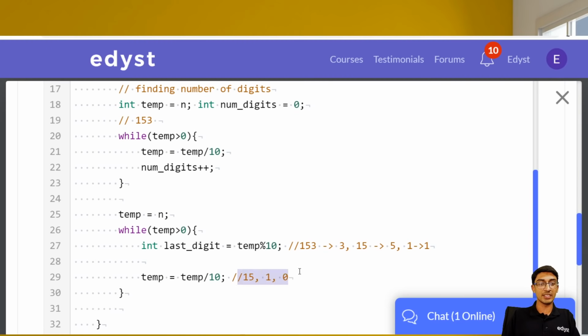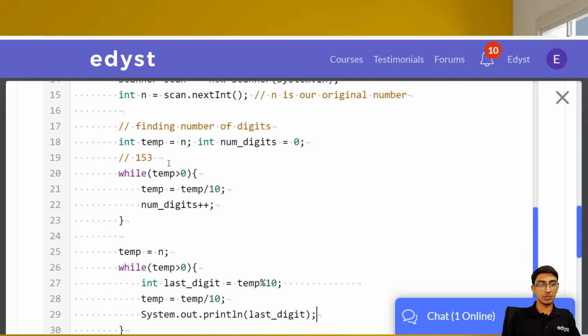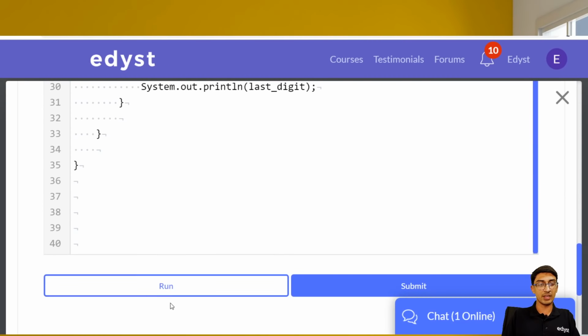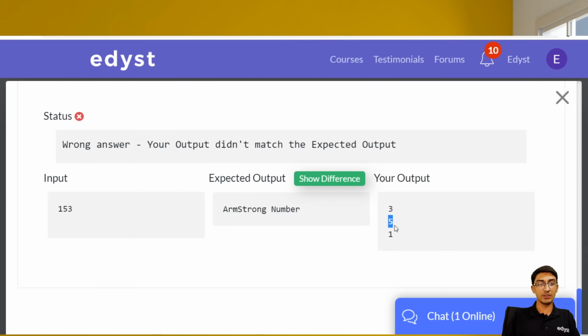So we got the last digit like this, right? And again, to be sure that we got the last digit, what's the best thing to do? Print it, right? So let's print the last digit. So this part was finding the number of digits, and this part is separating each digit, raising to power, getting the sum. So these are the three things we'll do. Let's start with separating each digit. So let's print out the last digits and see if we are getting it right. Okay, yes it is. We got 3, we got 5, we got 1.